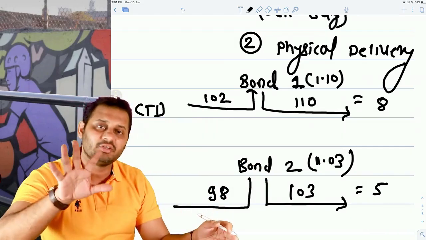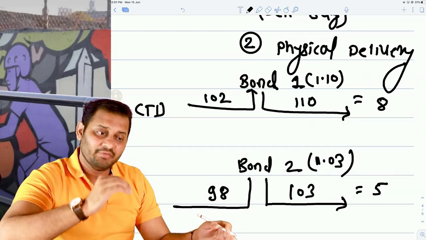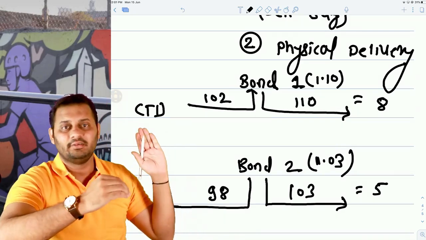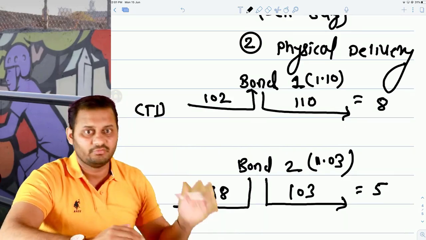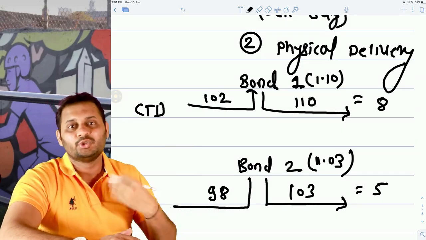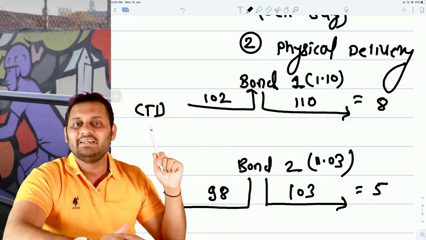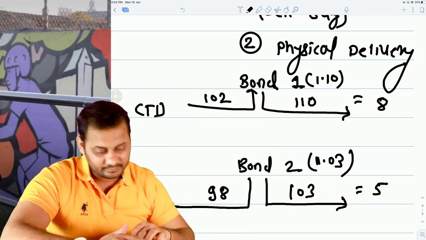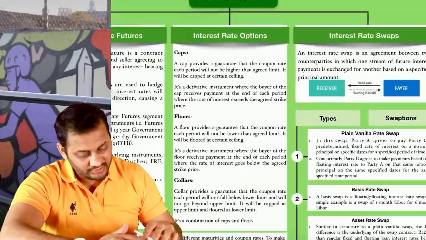There can be a loss. If there is a loss, then the bond with the minimum loss will be CTD. The bond with maximum profit or the minimum loss will be called as a CTD bond. So there are two things that you learned here in case of physical delivery. What is CTD bond and what is conversion factor? Okay, let's move on. This was all about the interest rate futures. Let's talk about the interest rate options.